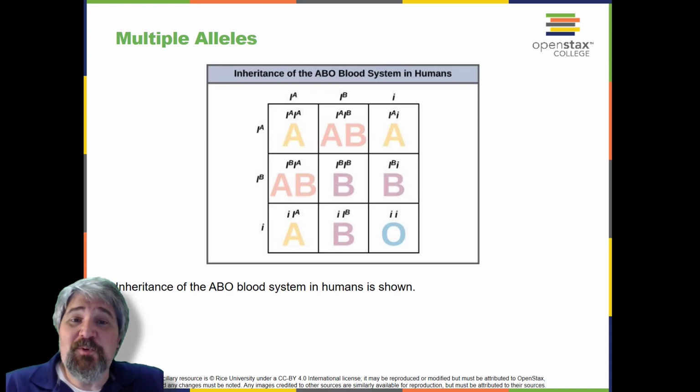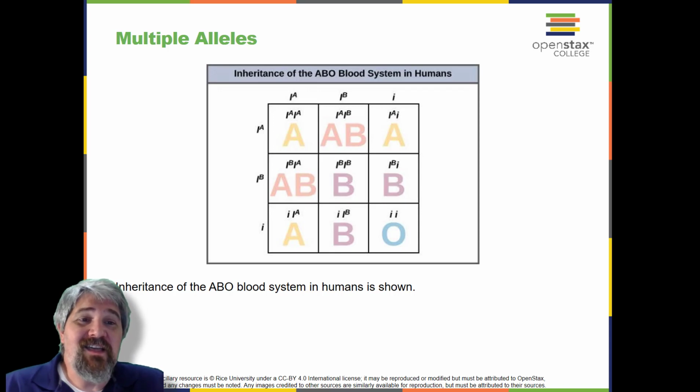An example of multiple alleles is the ABO blood type system in humans. In this case, there are three alleles circulating in the population. The A allele codes for A molecules on the red blood cells, the B allele codes for B molecules on the surface of red blood cells, and the little i allele codes for no molecules on the red blood cells.